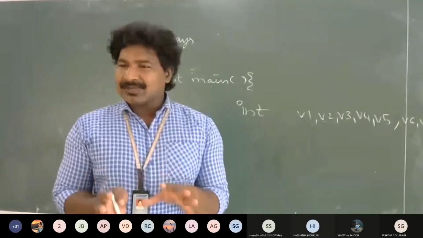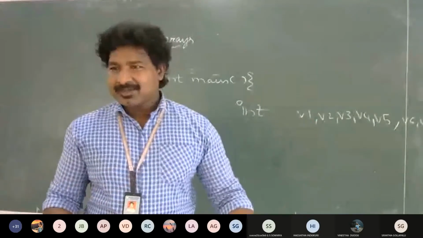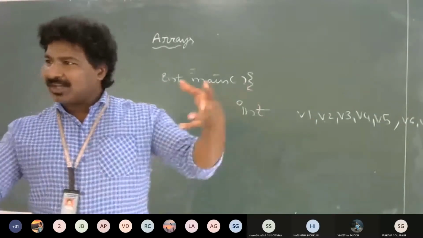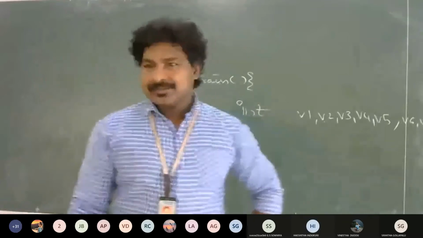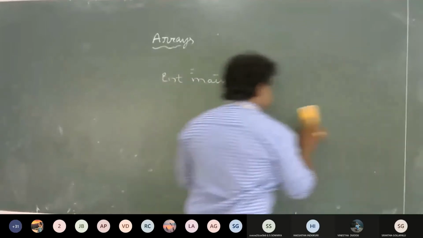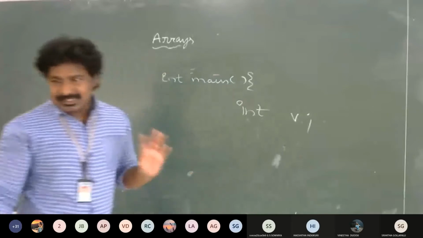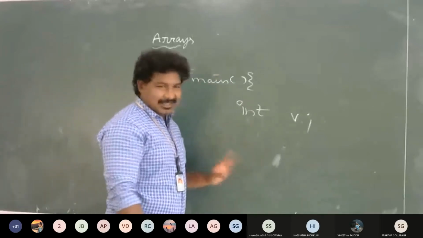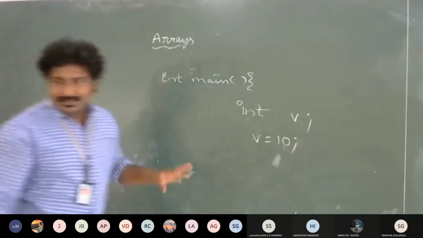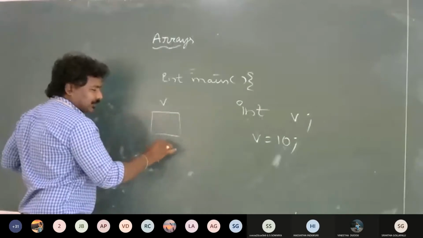So instead of giving separate names for all these variables of similar data types, they thought of having a single name, and still you can put all the values into that single name only. For example, if there is a variable called int v, which is of integer type, and I put a value 10 into v, what happens? int v means v will be created in the memory with 2 bytes of space.